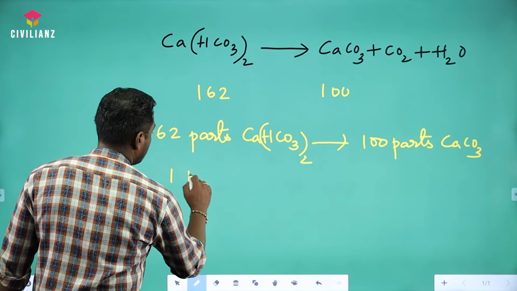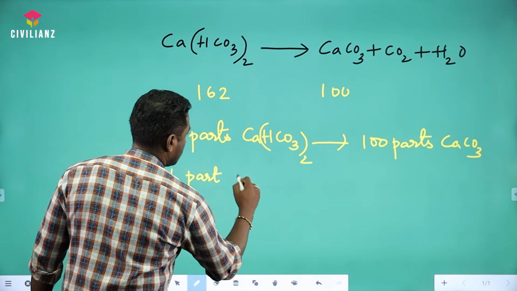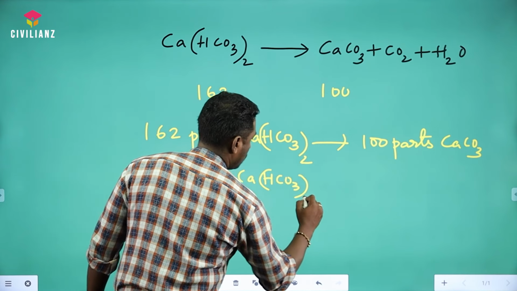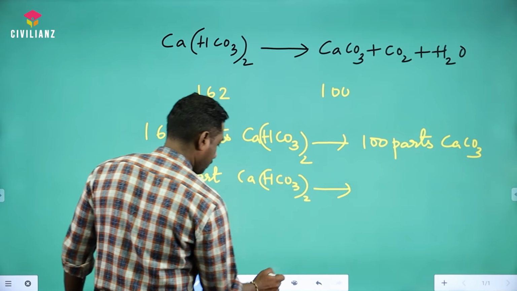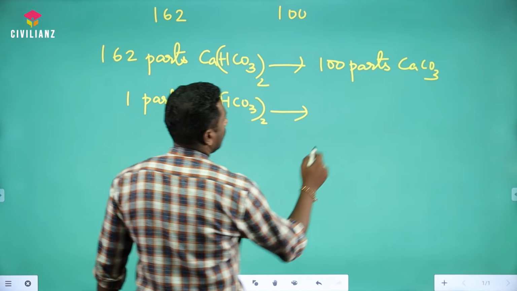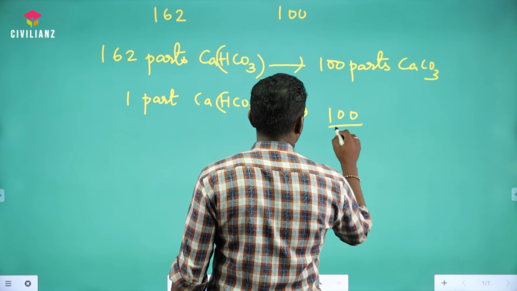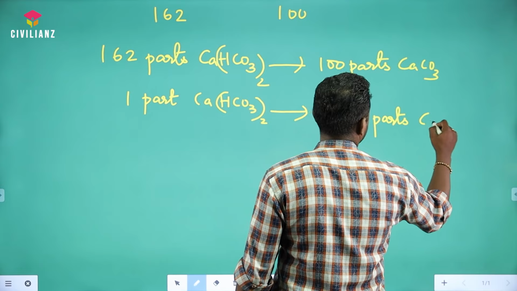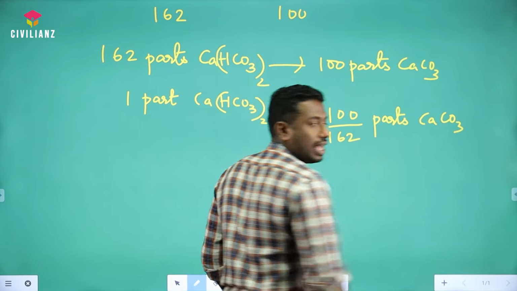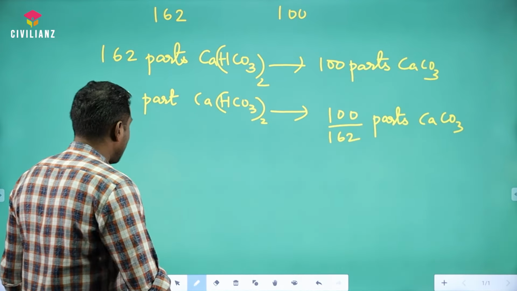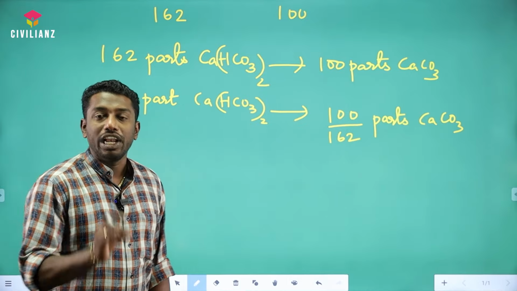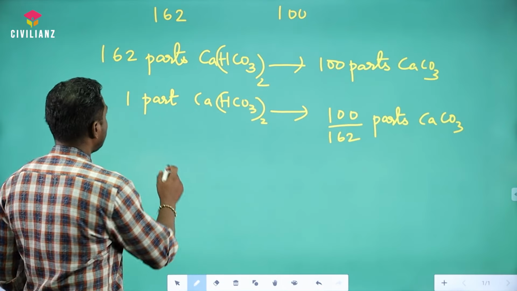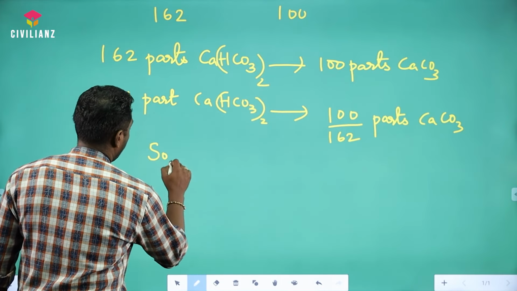So, 1 part Ca(HCO3)2 gives 100 by 162 parts CaCO3.